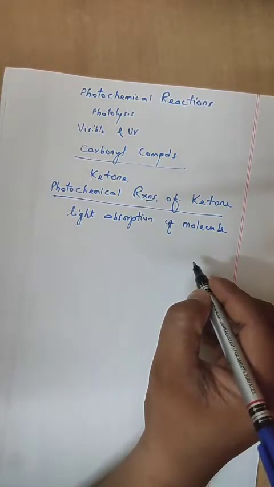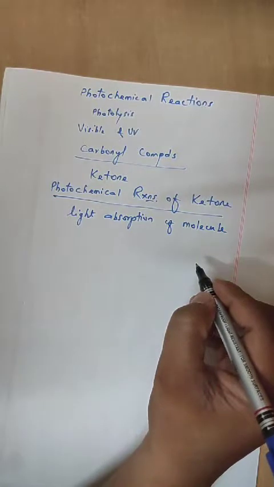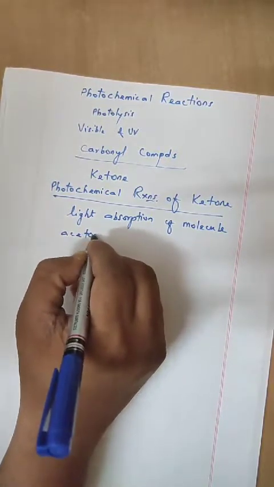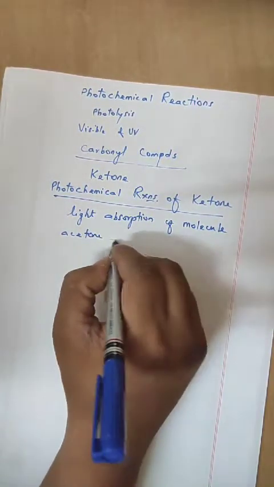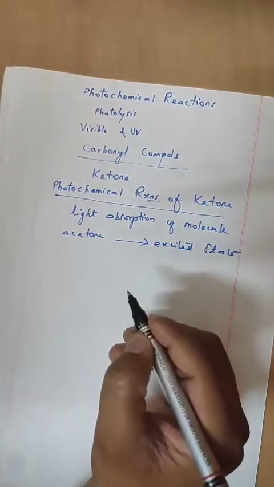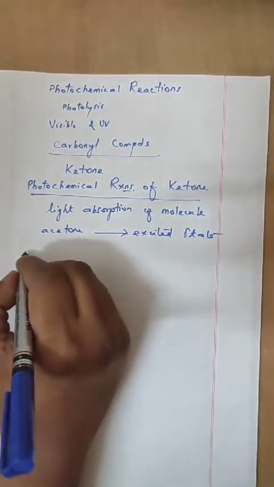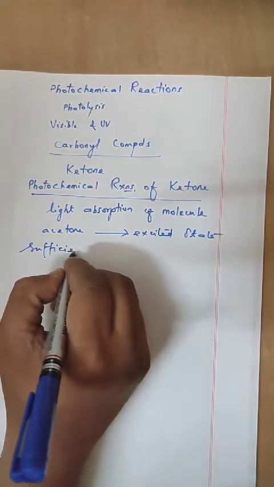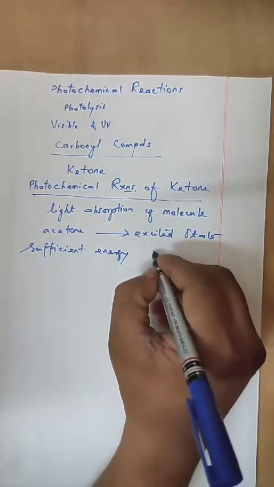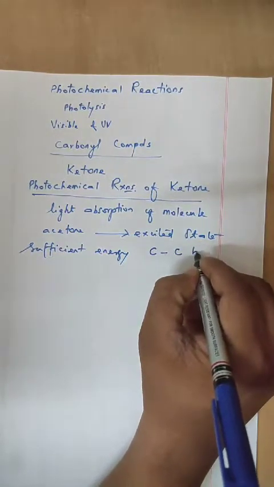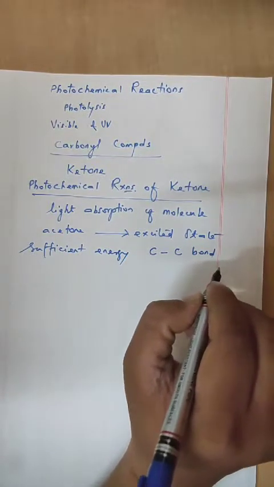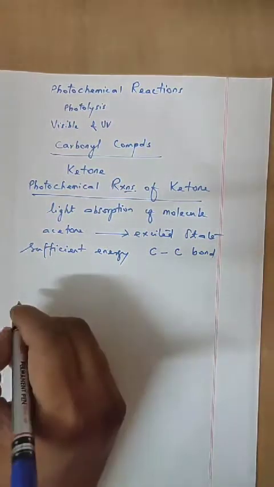Absorption of light by acetone leads to the formation of an excited state, which has sufficient energy to undergo cleavage of the carbon-carbon bond, that is the weaker bond in the molecule, and forms two things.